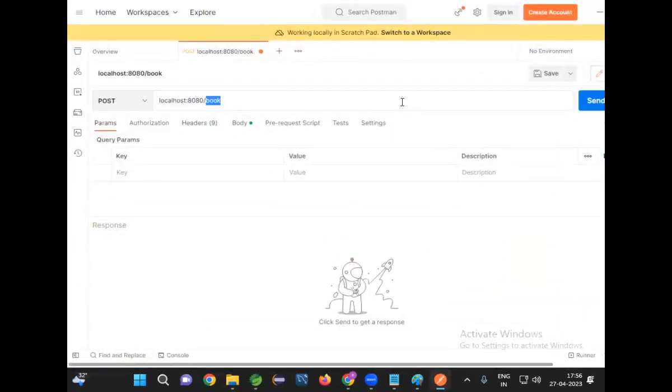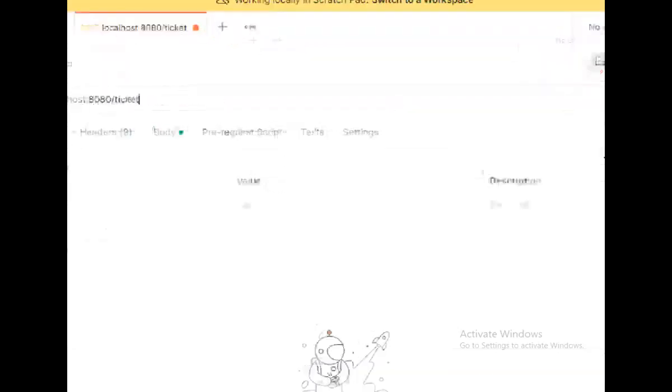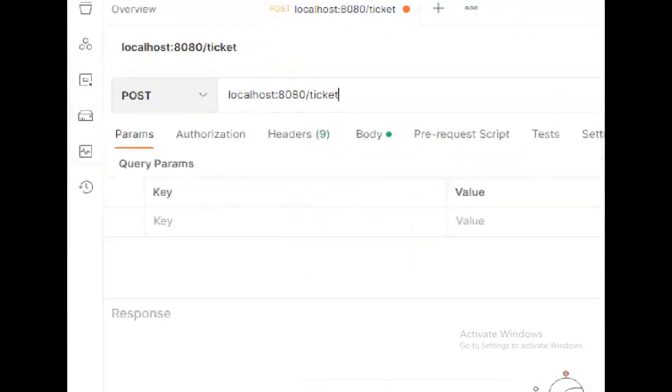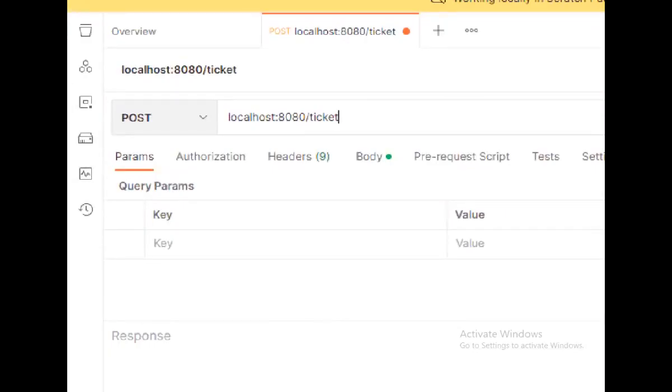Observe carefully. First I want to book the ticket. To book the ticket, this is my URL: localhost:8080/ticket. So that is my URL pattern.